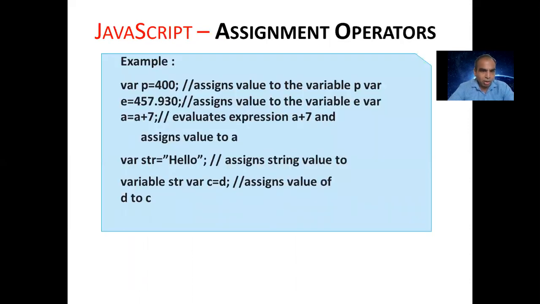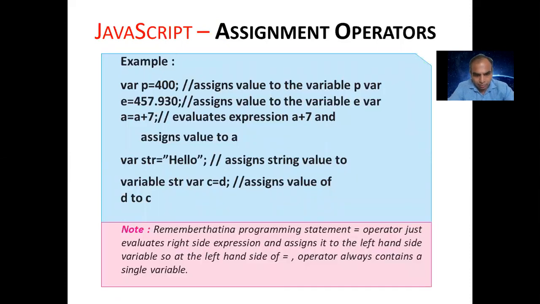Example, variable p is equal to 400. That means assign the variable p 400. E is 457.930. a is a plus 7, a valid expression. Variable str is equal to hello. It assigns a string value to the variable. Where c is equal to d, that means we are assigning. See now that c is equal to d. That means c is assigned the d value. Okay, assign the value of d to c. So this is the assignment operator. Remember that in a programming statement, the equal operator just evaluates the right side expression, but assigns it to the left hand side variable. So the left hand side of the equal to operator always contains a single variable.